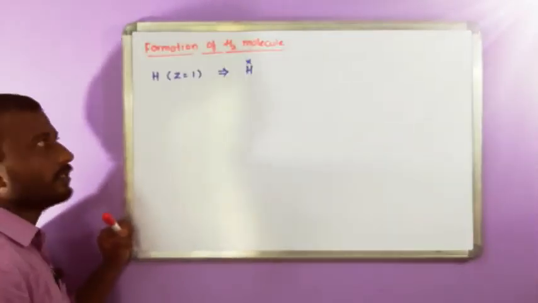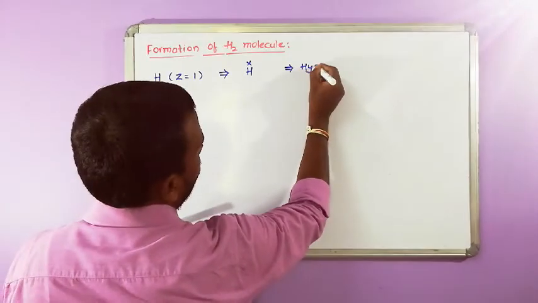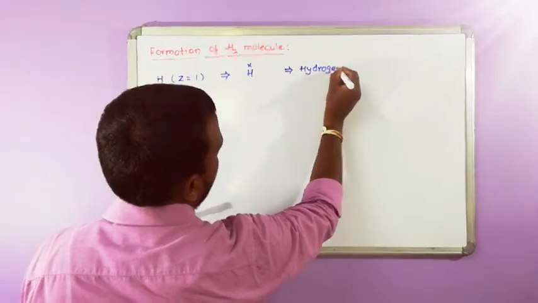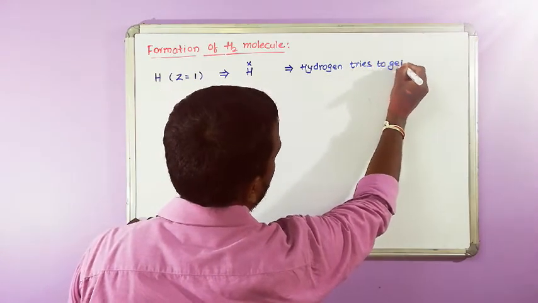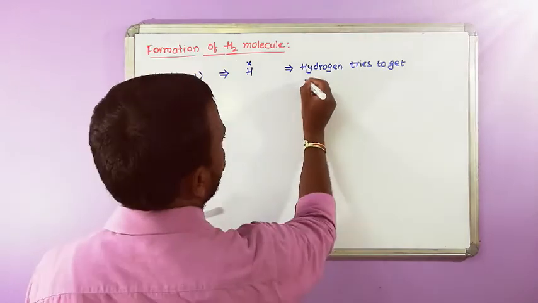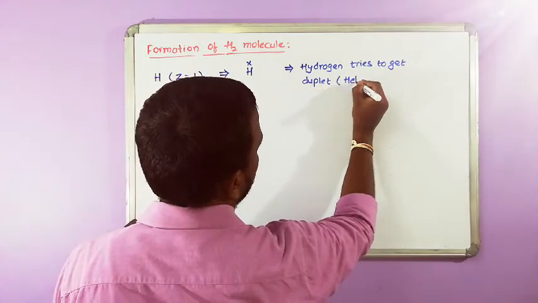Now the concept is that hydrogen tries to get a duplet of electrons, that is the helium configuration.